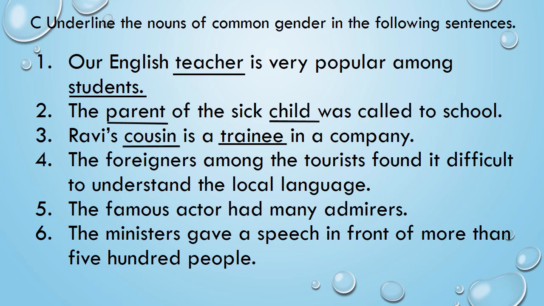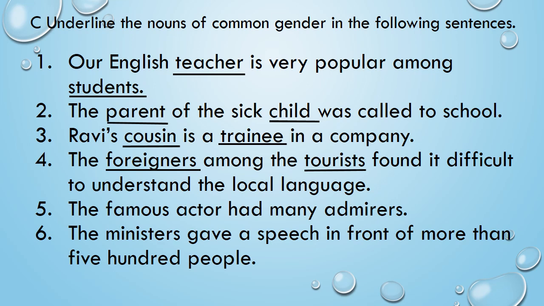A foreigner is a person who comes from another country to your country. So, foreigner can be both male or female. So, underline it. And who are tourists? Tourists are people who visit your place or any place for pleasure, right? So, tourist can be both male or female. So, underline tourist.